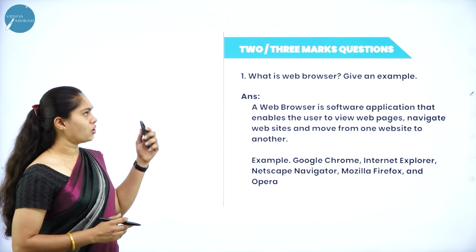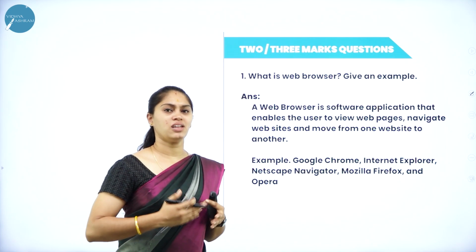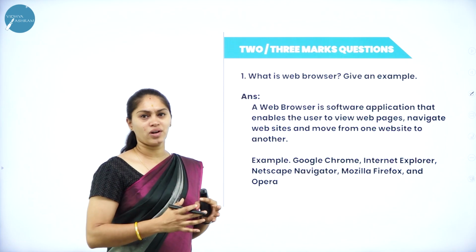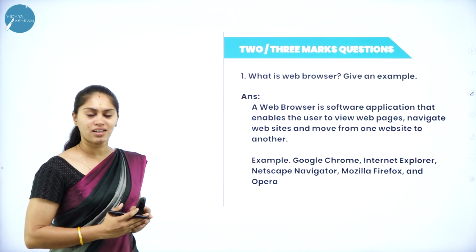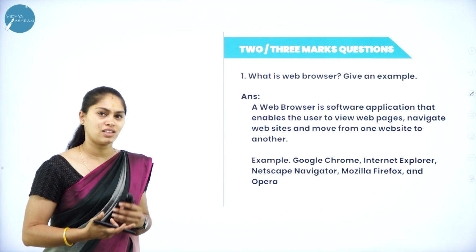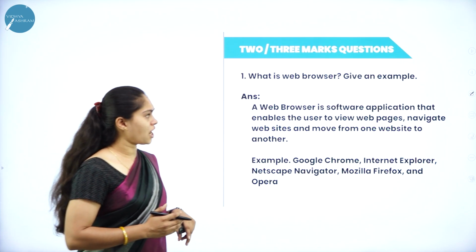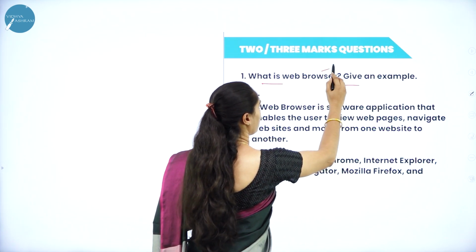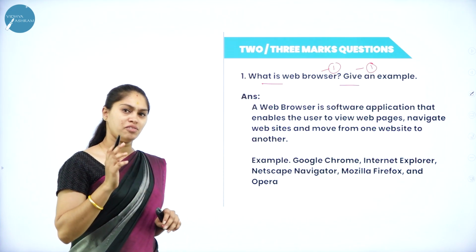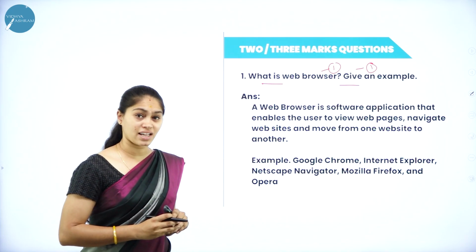We'll see the 2 and 3 mark questions here. I'm not differentiating 2 and 3 mark questions. Anyway, there is only 1 mark difference between 2 and 3 mark questions. So all the important concepts that I have included under this category may be asked for either 2 marks or 3 marks. We'll see the first question. What is web browser? Give an example. Understand, it will be for 2 marks. What is the definition of web browser? That will be for 1 mark. If you have mentioned any one example, that will be for another 1 mark.